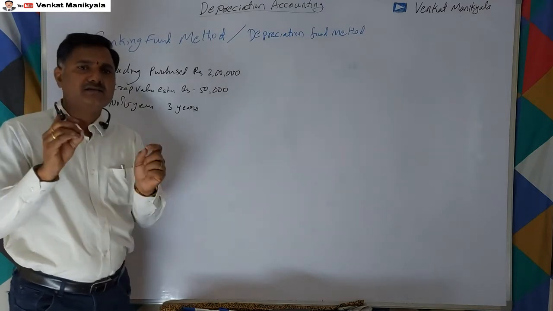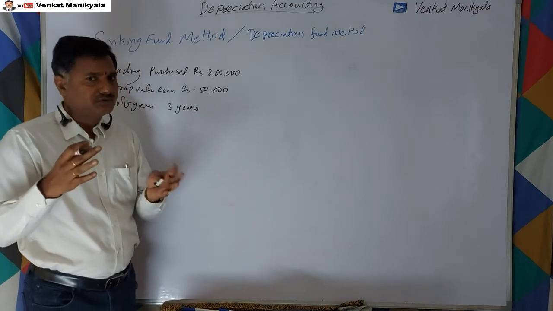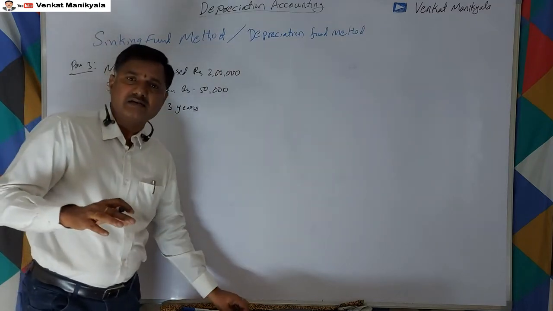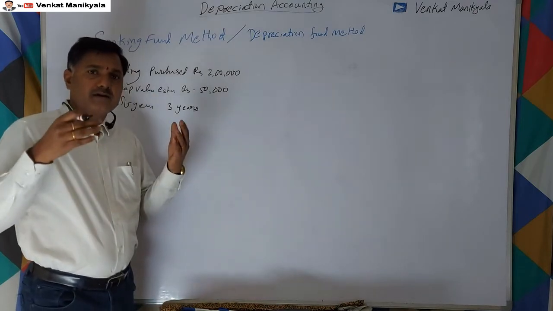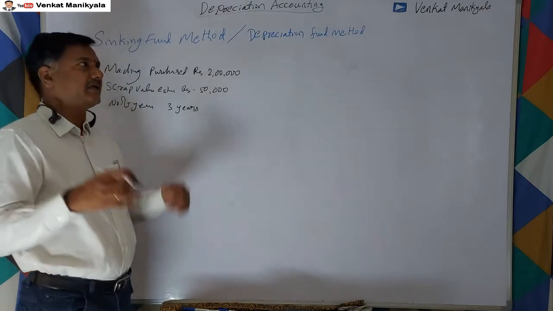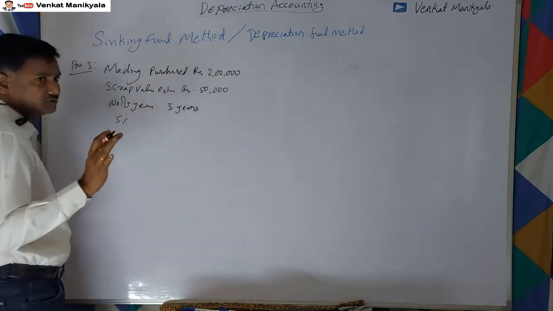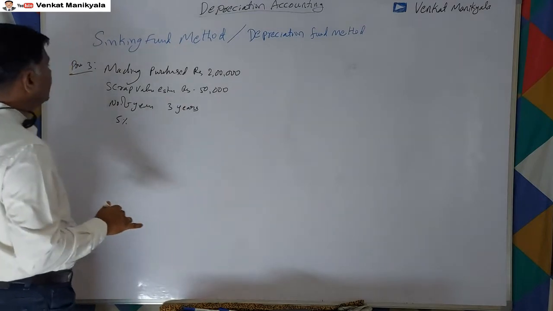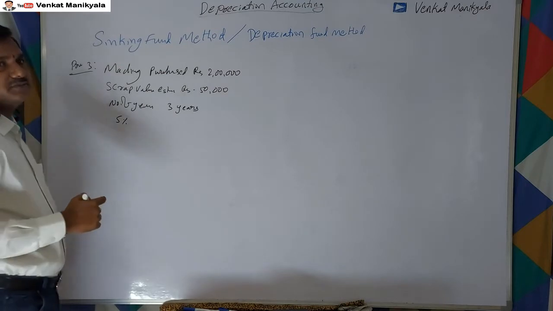If it's in shares, we don't know how much return comes, but if it's in a bank or some other fixed investments, we know how much we are going to get. Let us say it is estimated at 5%. Based on this information we are supposed to calculate depreciation.